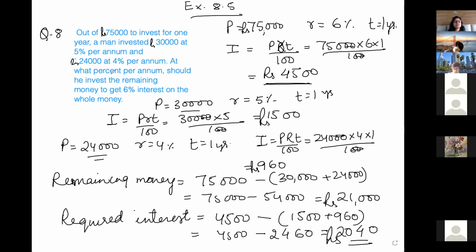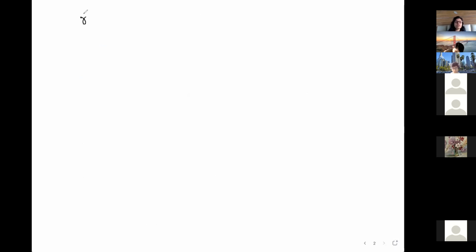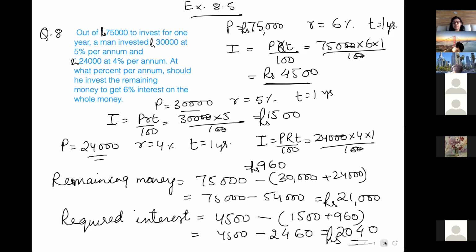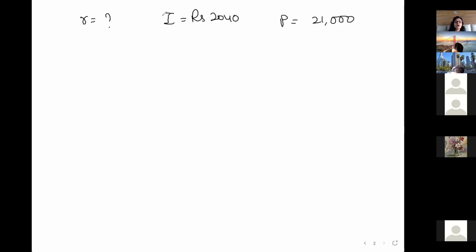At what percent per annum should you invest the remaining money? They have asked for the rate. So let us find out the rate. We got interest 2040 and the principal, the remaining money, is 21,000, time is 1 year.